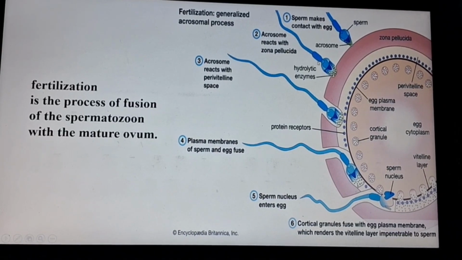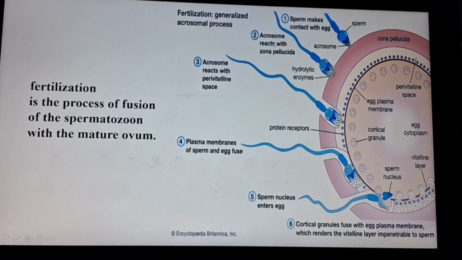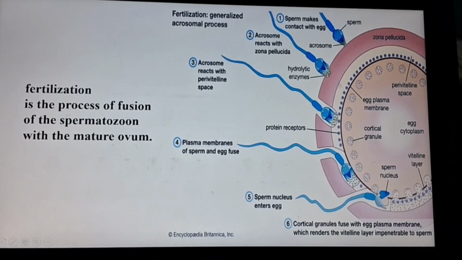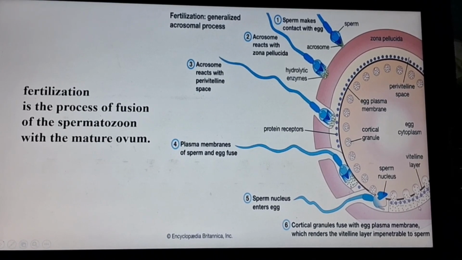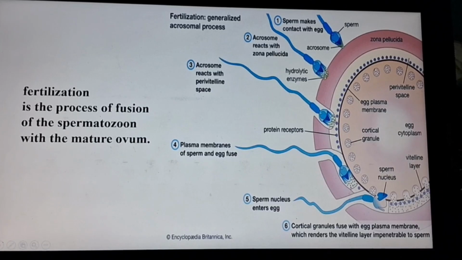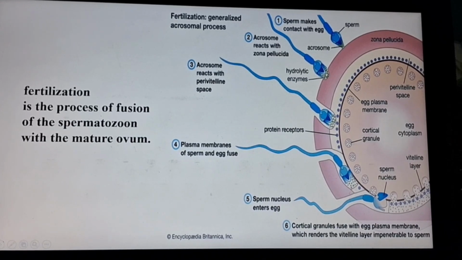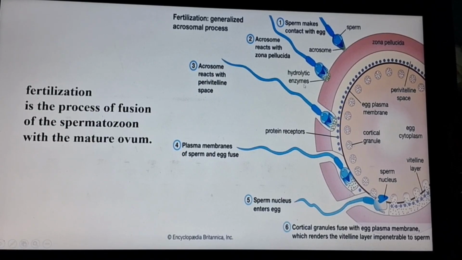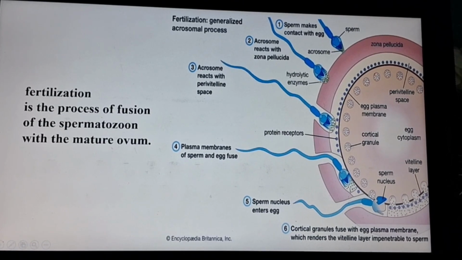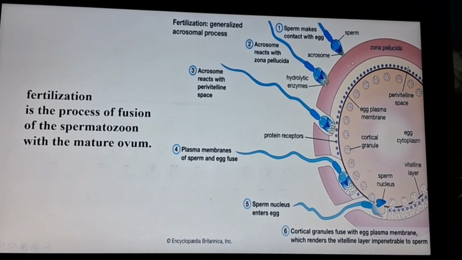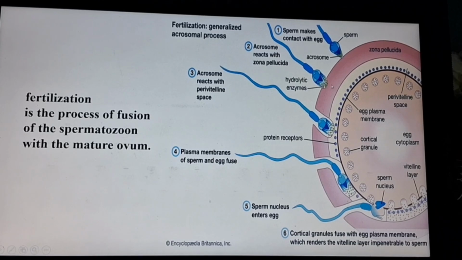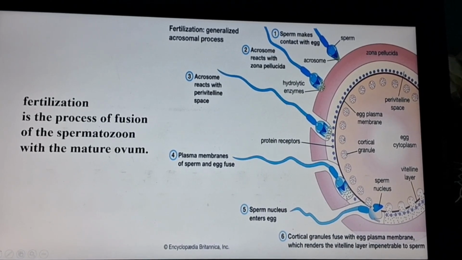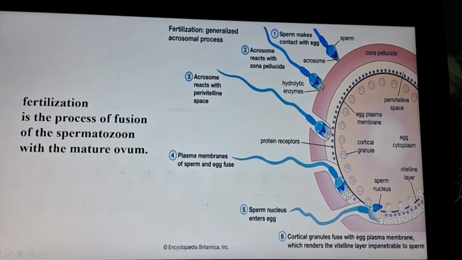Sperm makes contact with the egg. The second step is that the acrosome reacts with the zona pellucida. This is the layer of the zona pellucida, the outer layer of the egg. The sperm head has the acrosome, which contains hydrolytic enzymes. The hydrolytic enzymes react with the zona pellucida and break the zona pellucida layer, and then the sperm enters the internal side of the egg.